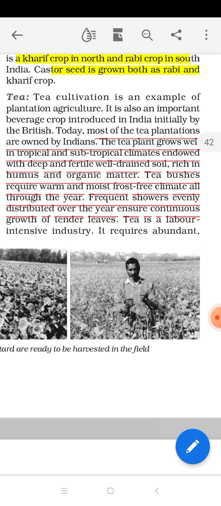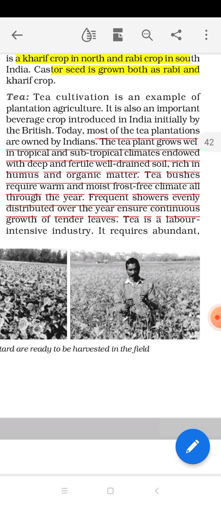Next, tea bushes require a warm and moist free climate. It means the climate should be bright, but not humid. The humidity should be moderate to low, not high. If there is high humidity, it will destroy the leaves.